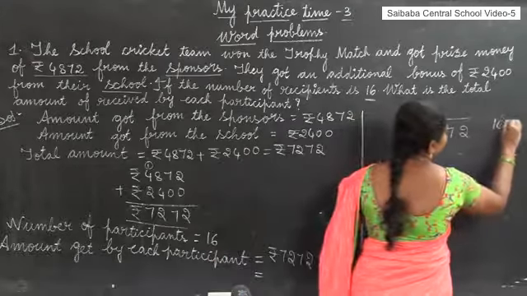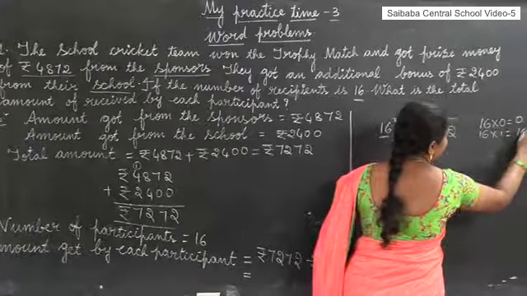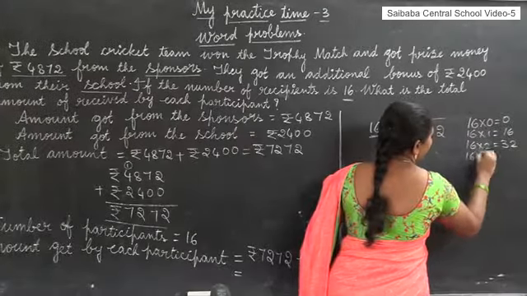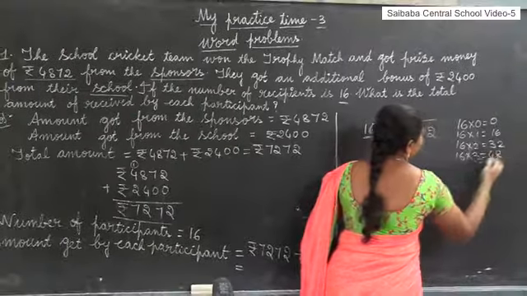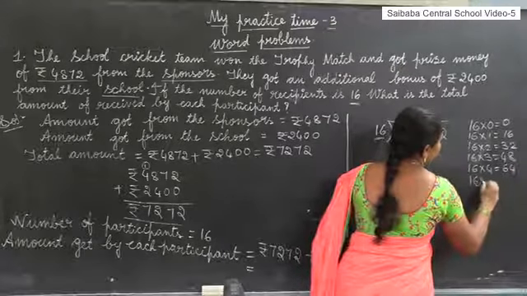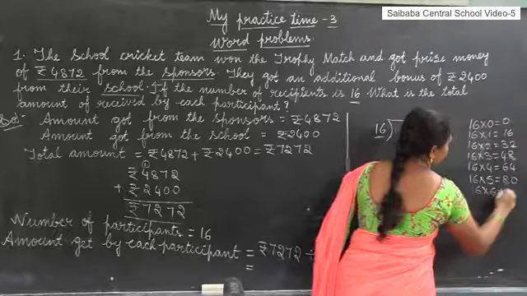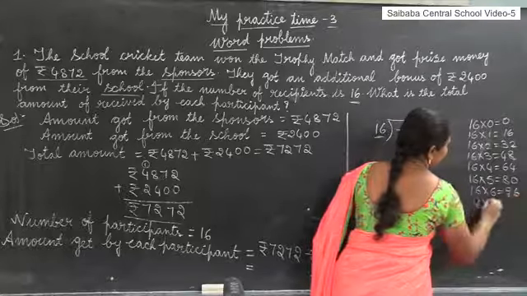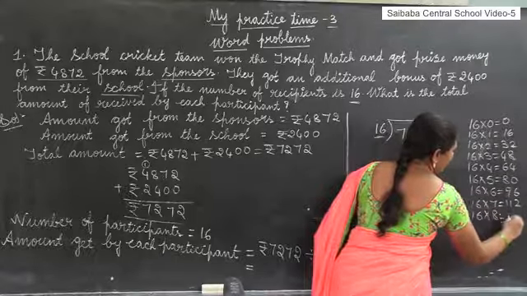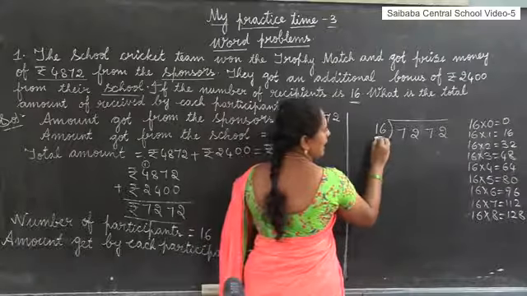So first write the 16 table. 16 zeros 0. 16 ones 16. 16 twos 32. 16 threes 48. 16 fours 64. 16 fives 80. 16 sixes 96. 16 sevens 112. 16 eights 128.